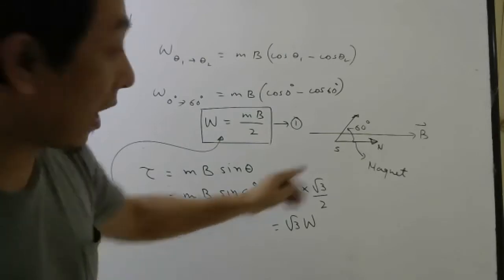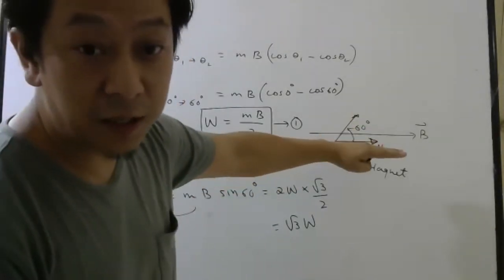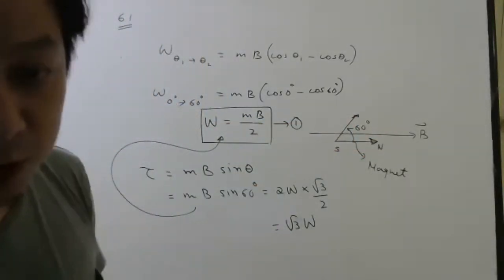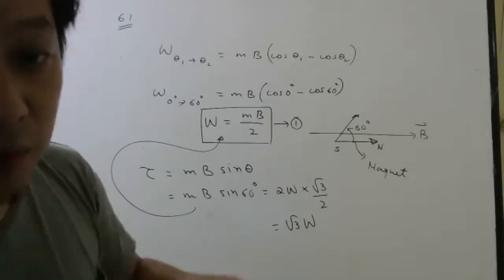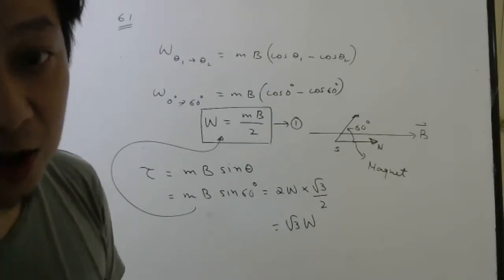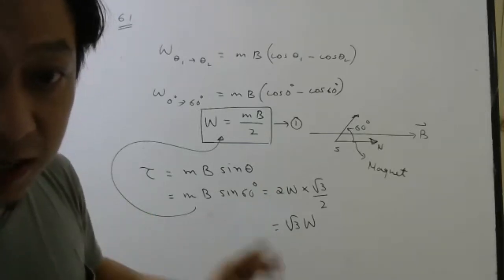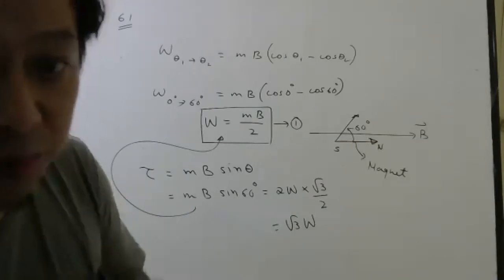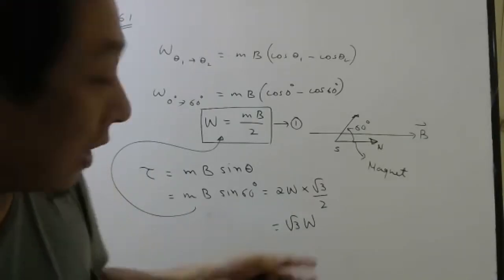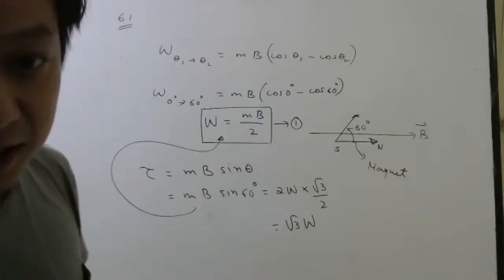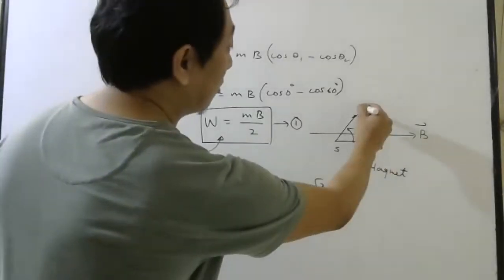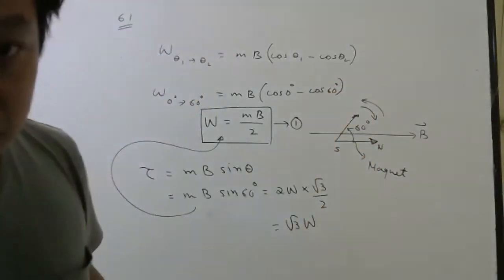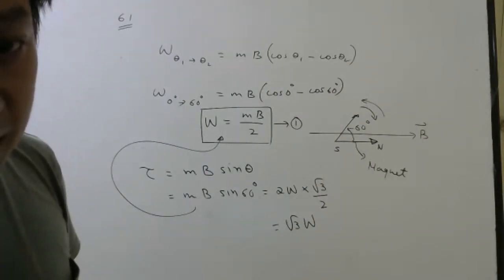So this much torque will act on this dipole once you keep it at 60 degree. When it was parallel to the magnetic field, torque was 0, remember. That is why it is called stable equilibrium. Once you rotate it, it will experience a torque. How much torque? This much. That means if somebody wants to keep the needle at that position, you will have to fight with that torque. So you will also have to apply this much torque, of course in opposite direction. This magnetic field will try to create this kind of torque, and you will have to apply this kind of torque, equal in magnitude, opposite in direction.